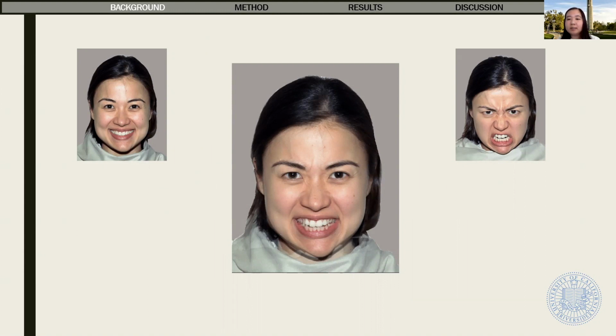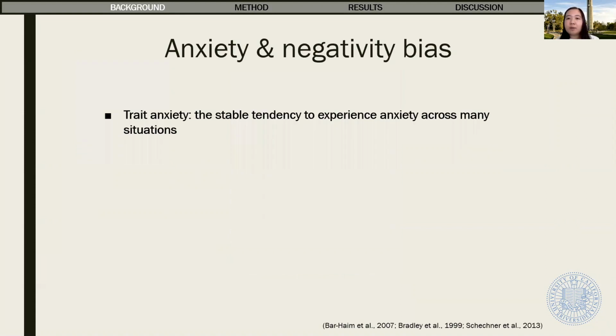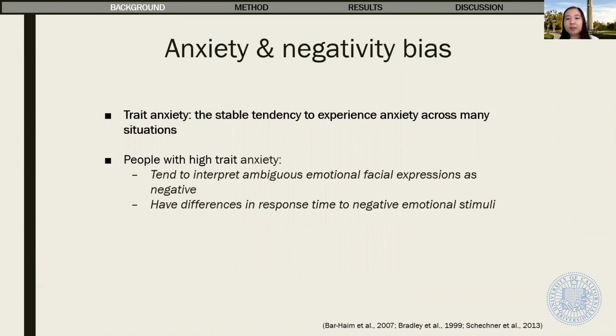For example, if you categorize this face as angry, you might be more sensitive to detecting anger, which means you may have a bias towards threat. People with trait anxiety is one such group that may interpret this face differently. Trait anxiety refers to the stable tendency to experience anxiety across many situations. People with high trait anxiety have a greater tendency to interpret ambiguous emotional facial expressions as threatening. They also show differences in response times to identifying negative stimuli.